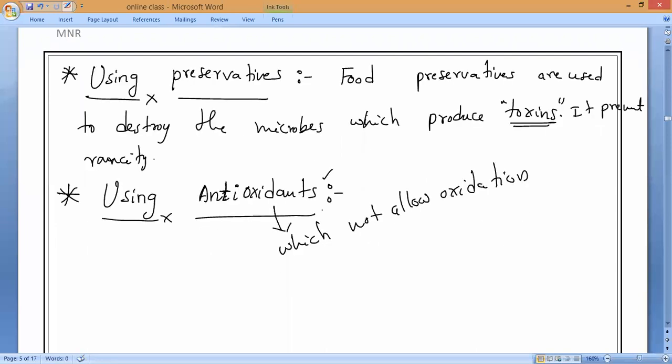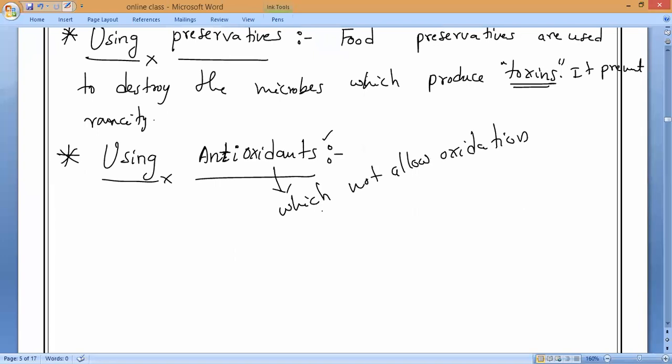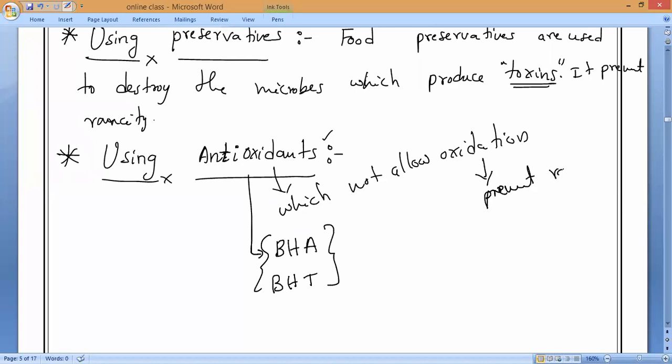We have two kinds of antioxidants which we commonly use in our daily life, which will prevent rancidity. One is BHA and another one is BHT. These are the two common antioxidants which we use in our daily life to prevent what, guys? Prevent rancidity. That is what you have to remember.